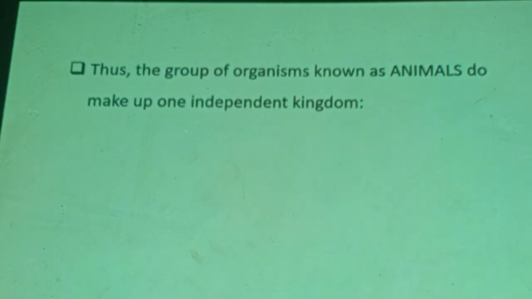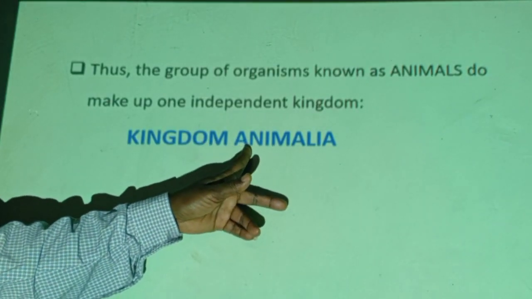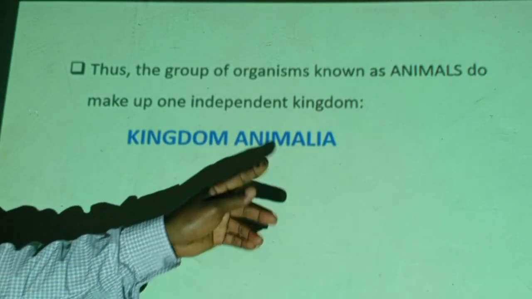kingdom Animalia. And when we talk about this group of organisms, thus the group of organisms known as animals do make up the independent kingdom, and that kingdom is, according to the five kingdom approach, kingdom Animalia. Therefore, this unit talks about one big taxonomical hierarchy, which is known as kingdom. Which kingdom? Out of the five kingdoms, we talk about the kingdom that contains organisms known as animals, kingdom Animalia.